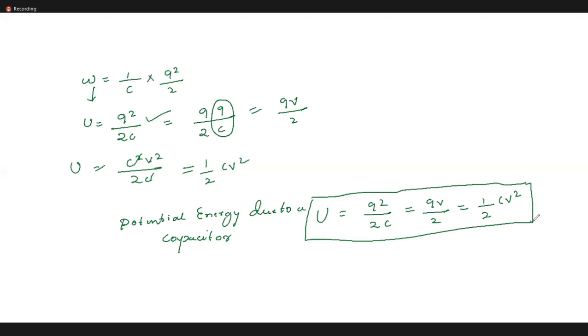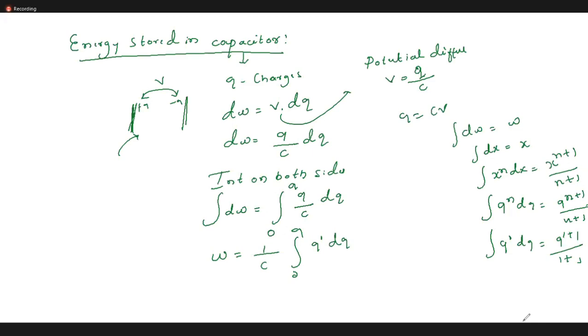Then students, these are the different forms of the potential energy. Please take it on fast. Can I go for the previous page? Yes, ma'am. Yeah, take it on. V square, right? 1 by 2 CV square, half CV square.